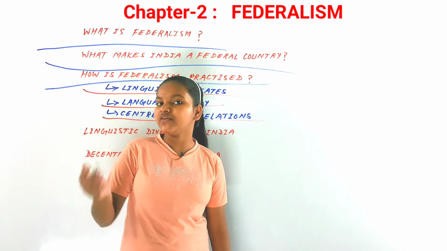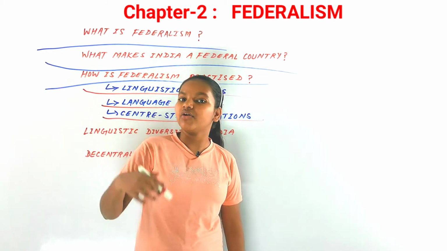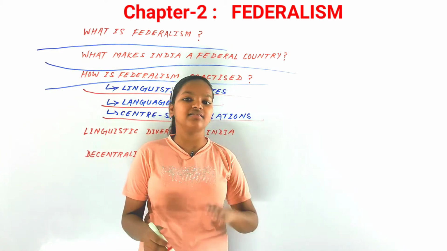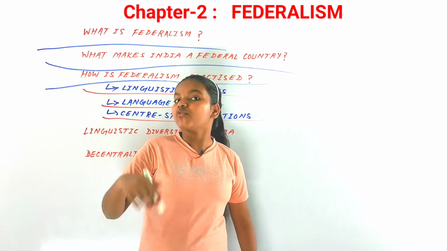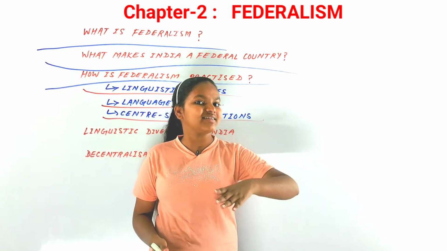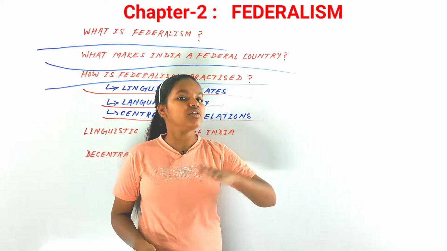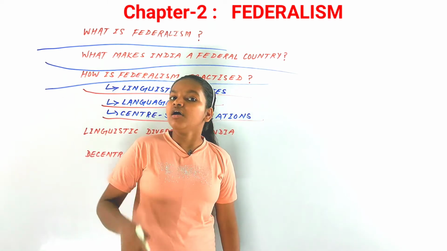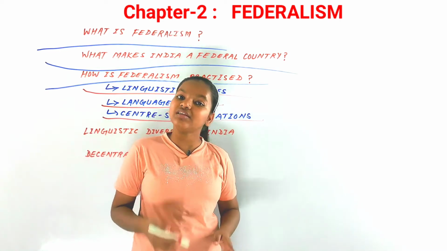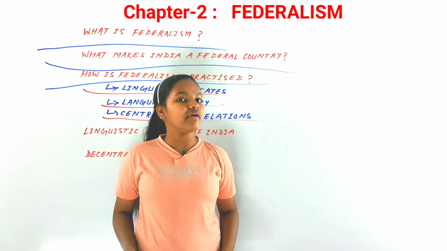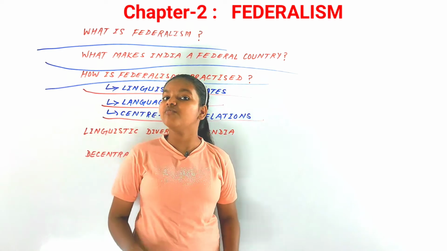Now, after 1990, what happened was that governments were arising in many different states and ruling over them. There were many rival states. You know, after 1990 there was an era of coalition government as well. Before that, in many states, state parties or rival parties were arising, opposing the ruling party over the country. If they were in small proportion, in one or two states, they would just be dismissed in an arbitrary manner. But if they were rising in such great numbers, what will happen? It will lead to a kind of power sharing in our country.